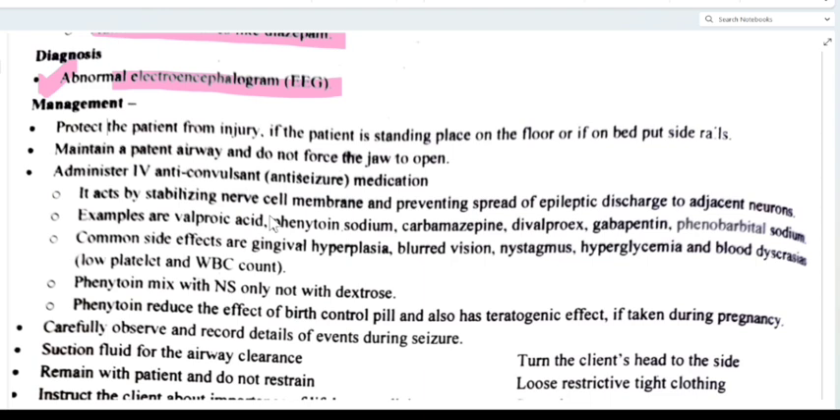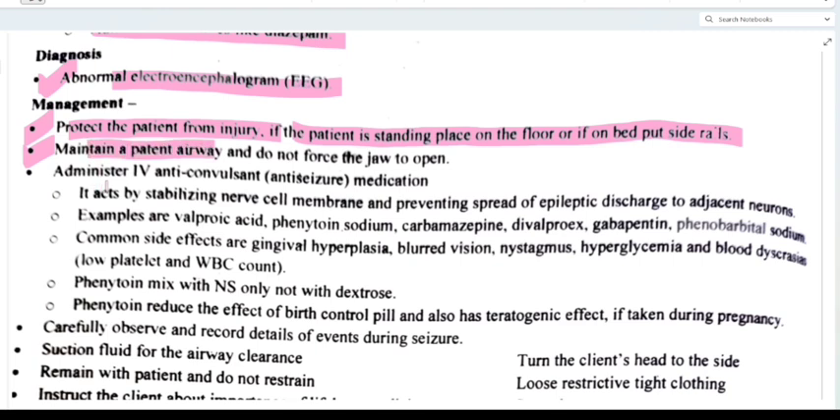Hope it is clear. Now maintain a patient airway and do not force the jaw to open, then maybe a fracture can happen. If while the patient is jerking you try to open the jaw, that will also be distressful for the patient, and he or she will become more excited. So don't do that.